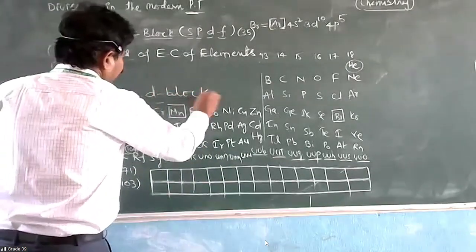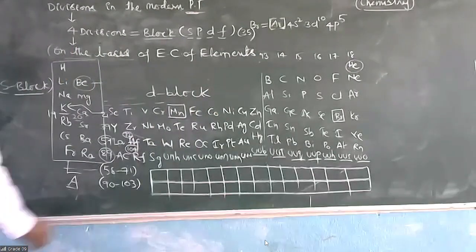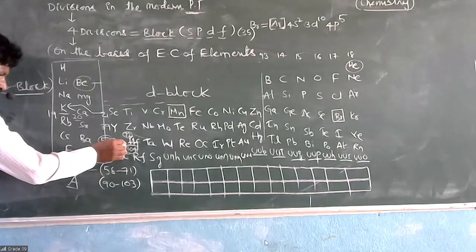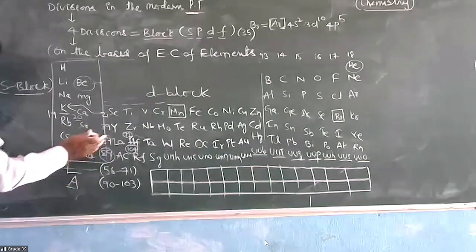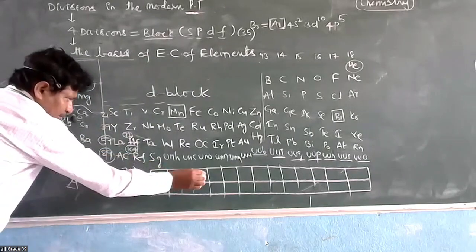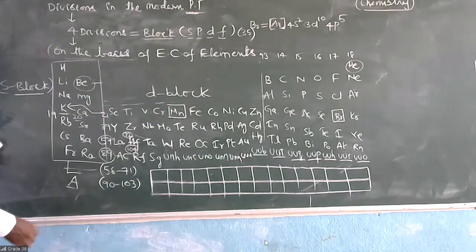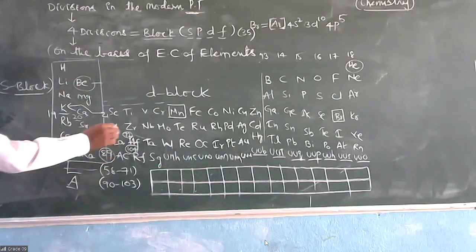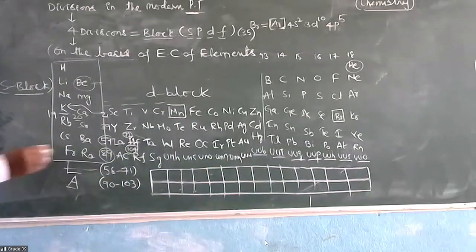From the d block elements only, first 14 elements were lifted and placed below the periodic table. Again, 14 elements were lifted and placed below the periodic table. These are called f block elements.